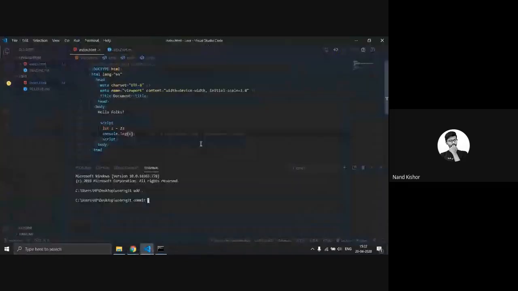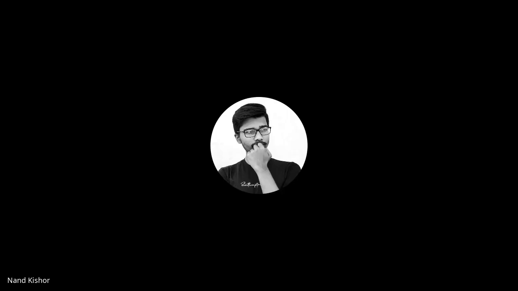Okay, so now we are committing. Let's make some other changes here. I am creating some changes in this file. I just initialized this variable equal to 23 and I am printing it here. So I added this file to the staging area.